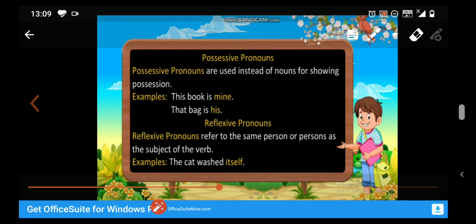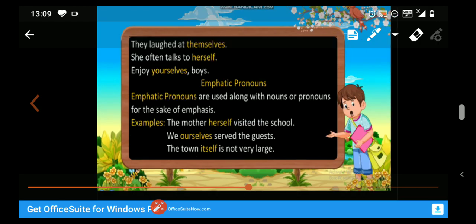that we always use a reflexive pronoun after the verb and it refers back to the subject. An emphatic or emphasizing pronoun we always use just after the noun or pronoun, like the mother herself, we ourselves, and the town itself. And these words, herself, ourselves, itself, are used here for the sake of emphasis, okay?